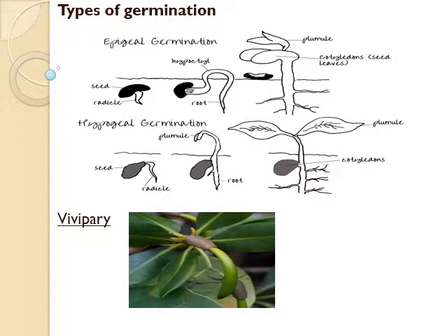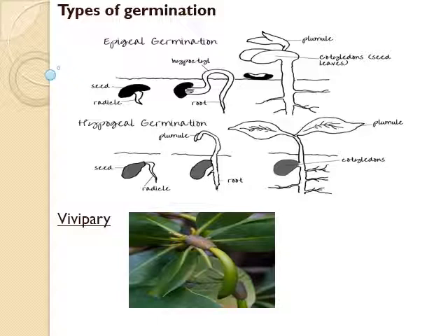Let's see types of germination. On the whole, in plants, three types of germination are there. There are hypogeal germination, epigeal germination and vivipary. Let's see one by one. First is hypogeal germination. In this type of germination, seeds or cotyledons remain inside the soil. For example, horse gram, green gram, maize, coconut and mango.